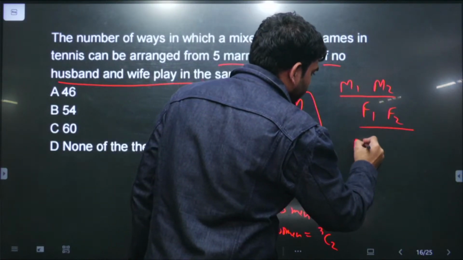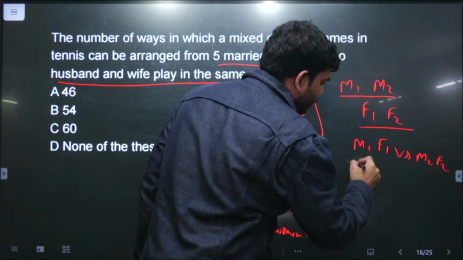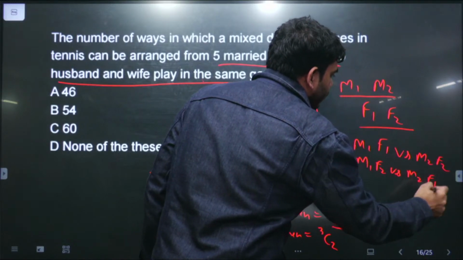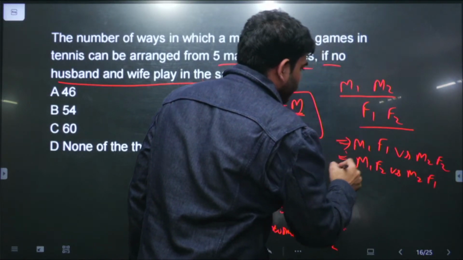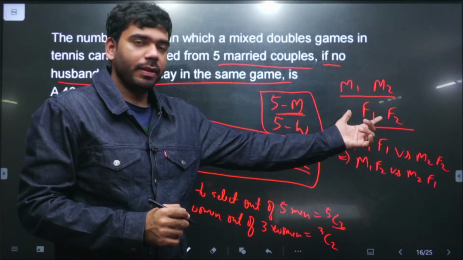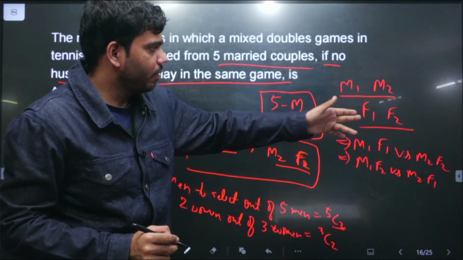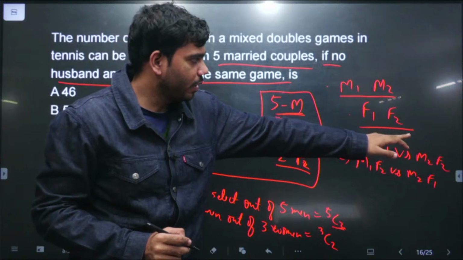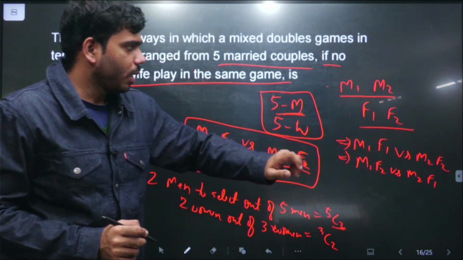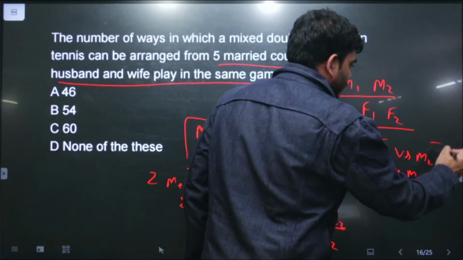Match in the sense, the possibility of this match can be versus male 2, female 2, and there can be a swap of this team also, male 2, female 1. Right, if we have selected 2 men and 2 women, there can be 2 possibilities of match. This male 1 can be teamed with female 1, or this male 1 can be teamed with female 2 also. So with 2 males and 2 females, 2 possibilities of team formation are possible.